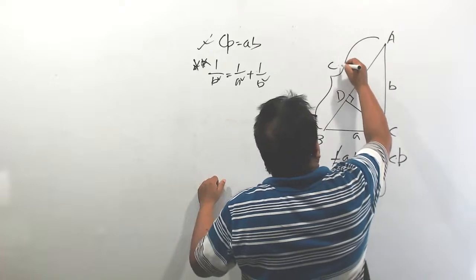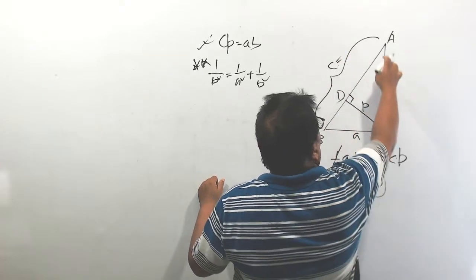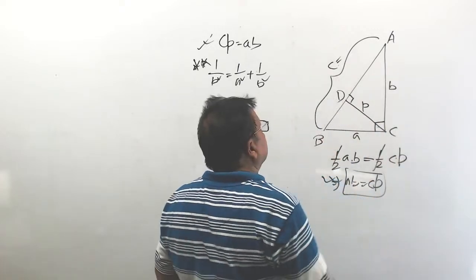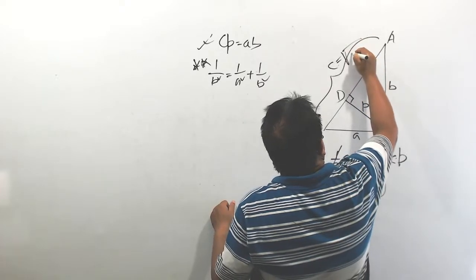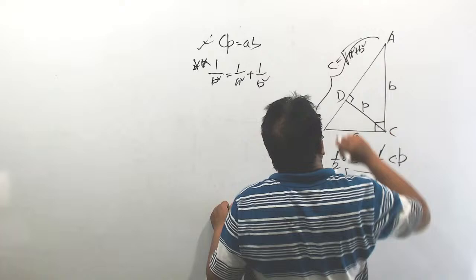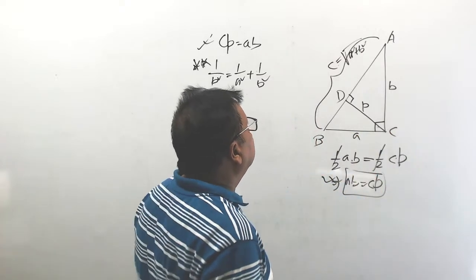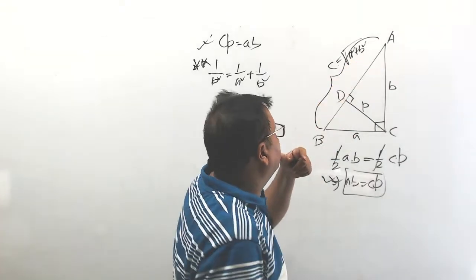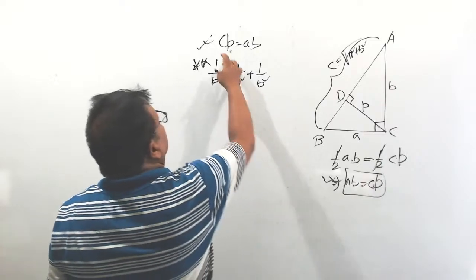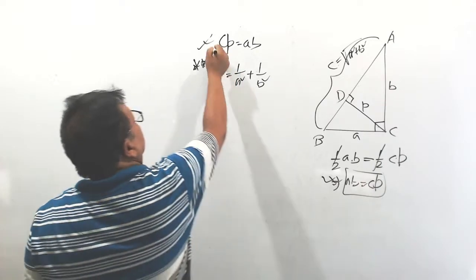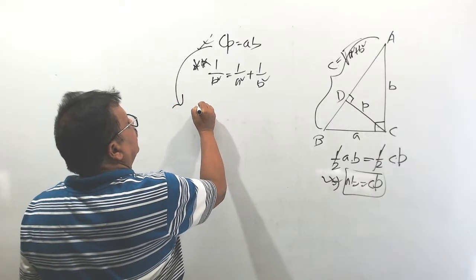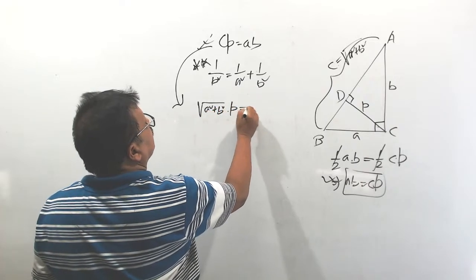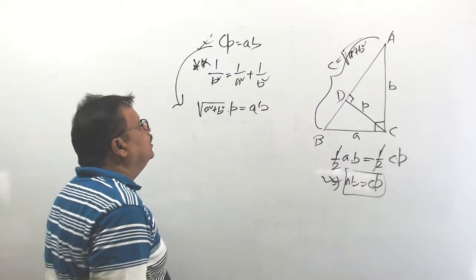What is the value of c here? It is the hypotenuse AB. Base is a. Height is b. By using Pythagoras, c square is equal to a square plus b square. Therefore, c is equal to root over of a square plus b square, taking the positive sign. Now put it here. That means root over of a square plus b square into p is equal to ab. Understood?